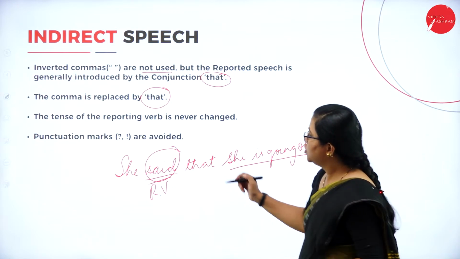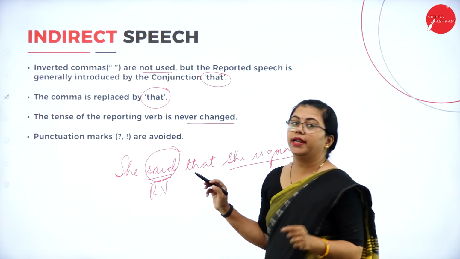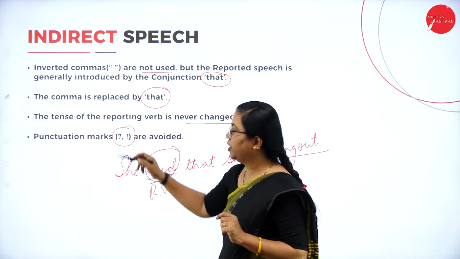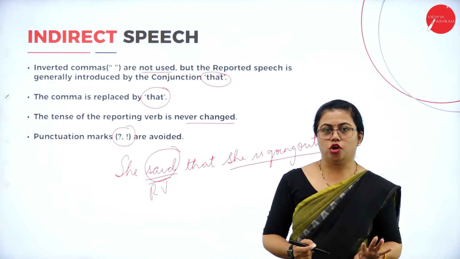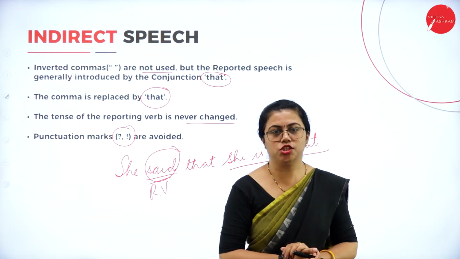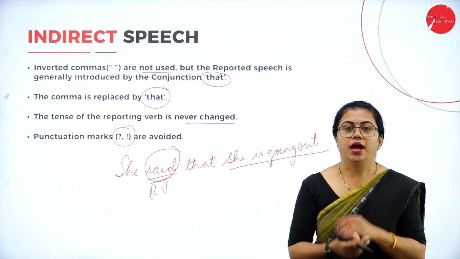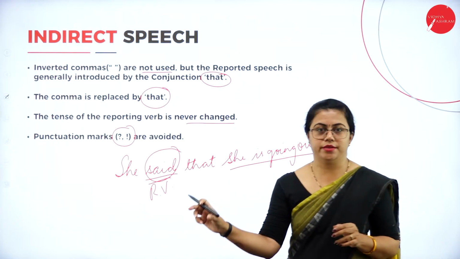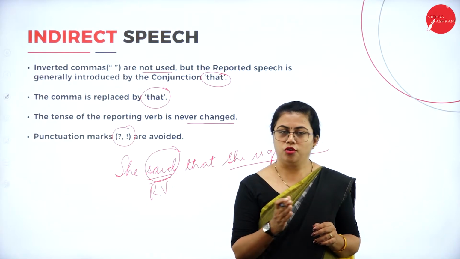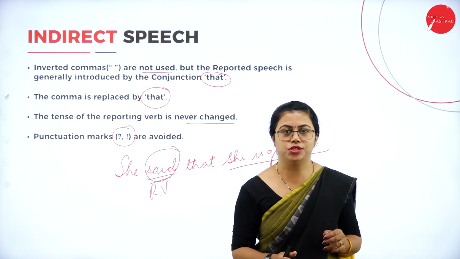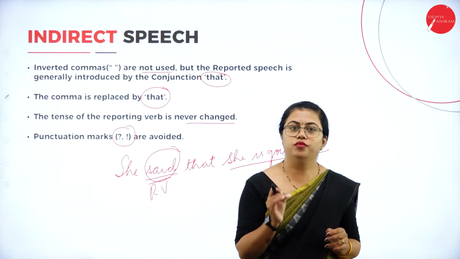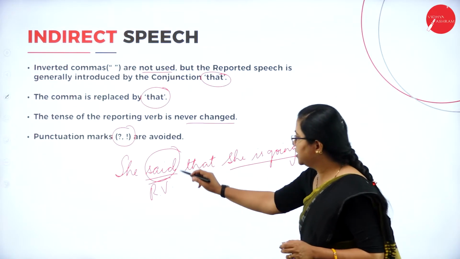Here the tense of the reporting verb is never changed, and punctuation marks are not used at all. Other than the full stop, no punctuation mark is used in reported or indirect speech, unless there is a list of items, in which case you use a comma. Other than that, you will not use a comma, even after said.